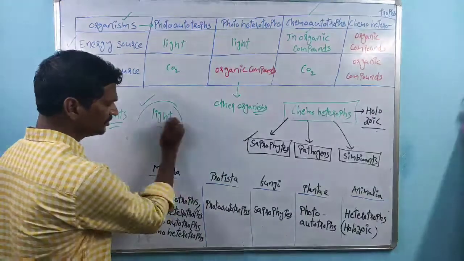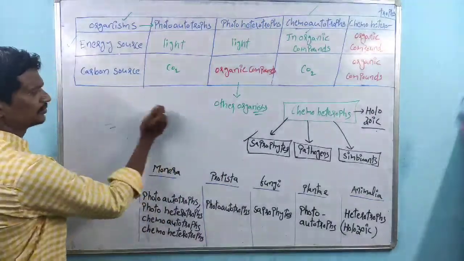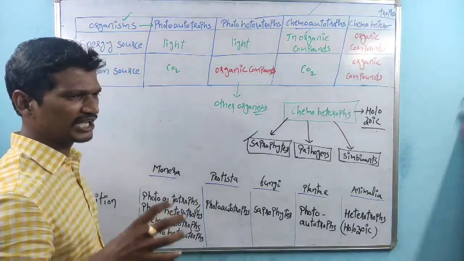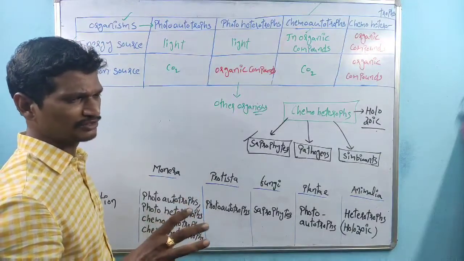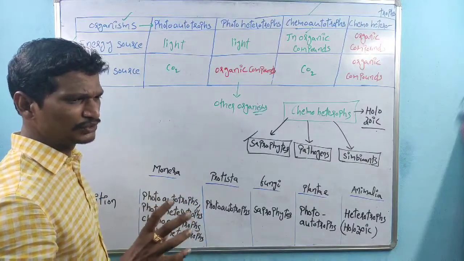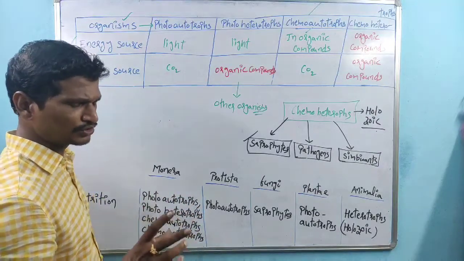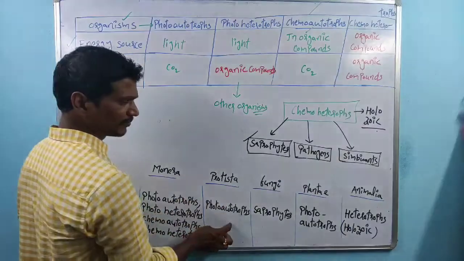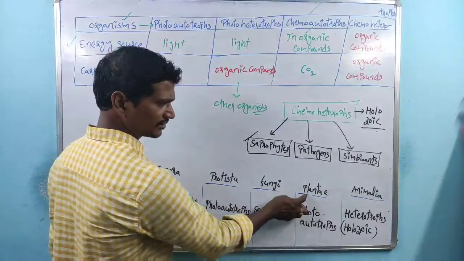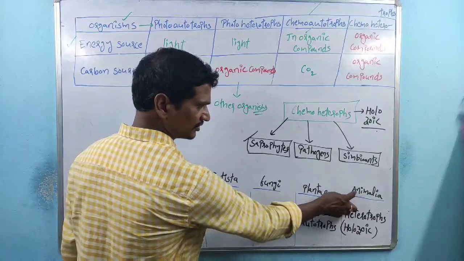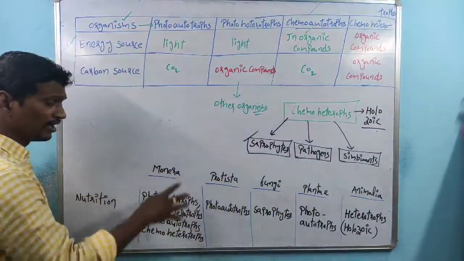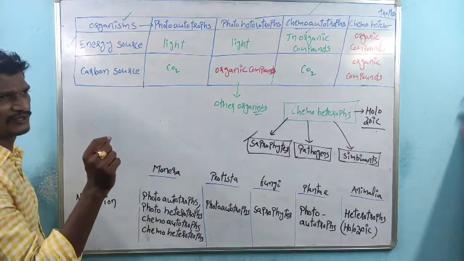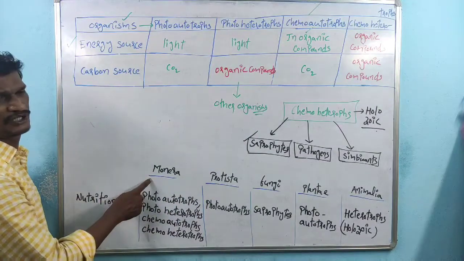So Monera is also called the most diversified nutrition containing kingdom, because the others have only one type of nutrition each, but all types of nutrition are seen in Monera.